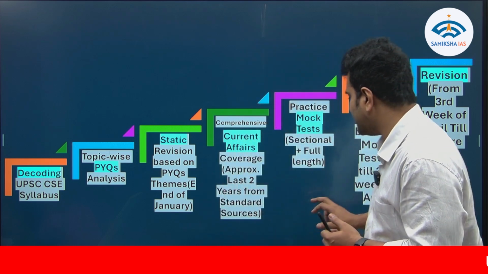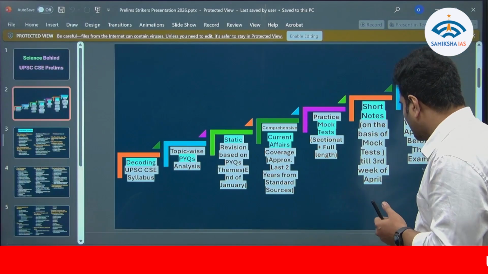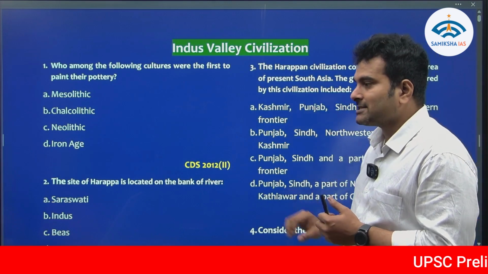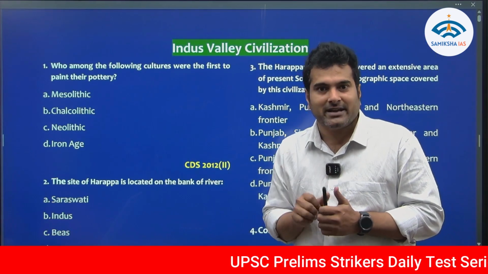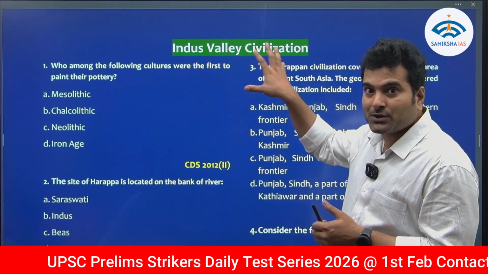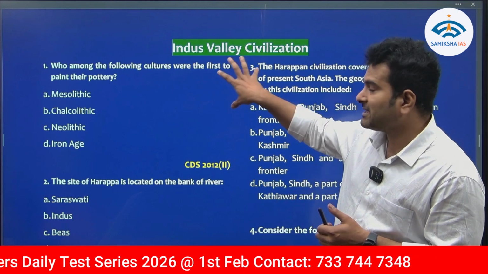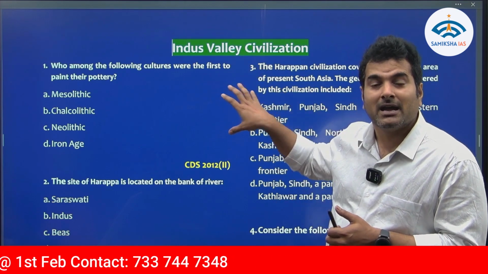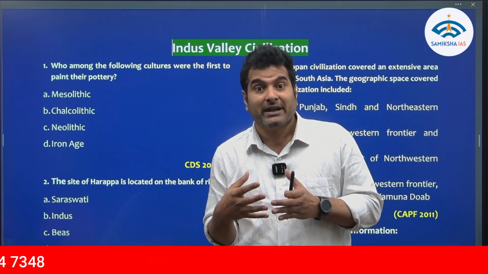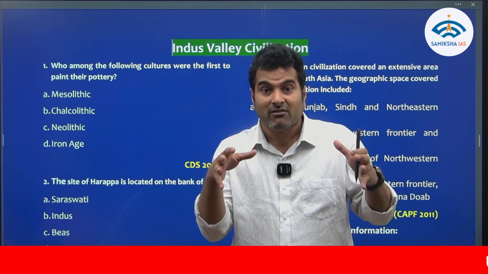For example, see here. If you take the case of the Indus Valley Civilization, we collected all the questions from all these major exams and put them in one place. Now if you analyze where most of the questions are coming from, you have a bunch.